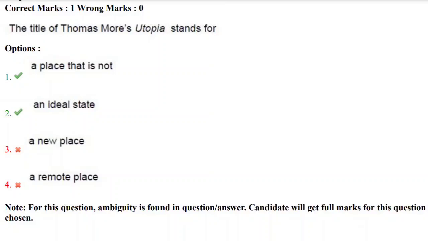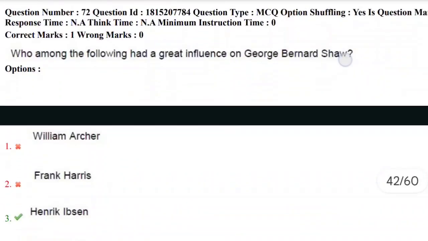Thomas More's Utopia is also a famous canonical work. We can expect the question again on Thomas More's Utopia. And here I am giving you a small task: find the publication date of the work Thomas More's Utopia. Let's move towards the next question, the 72nd question.